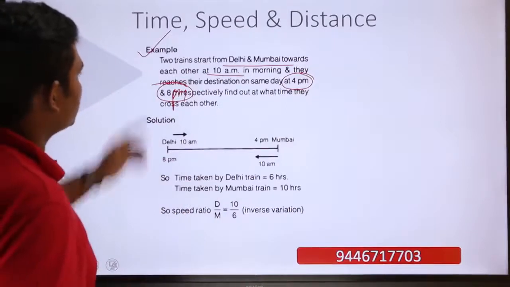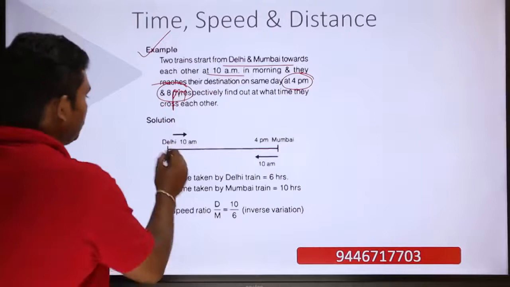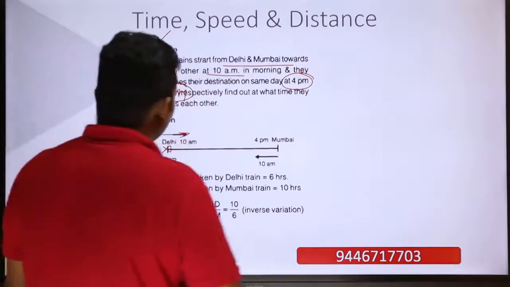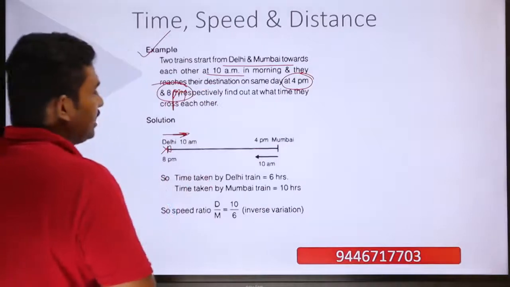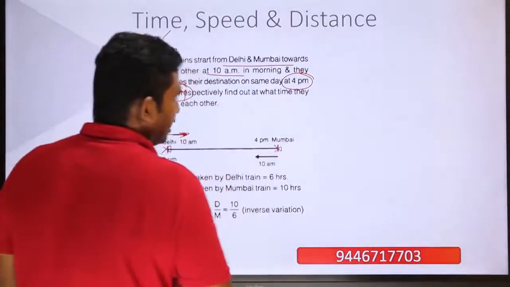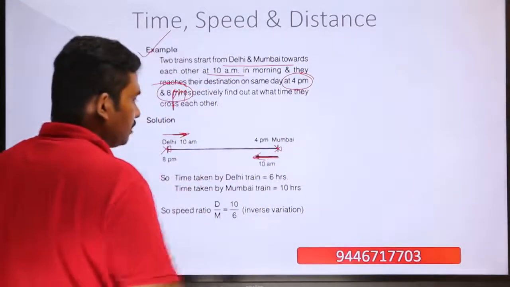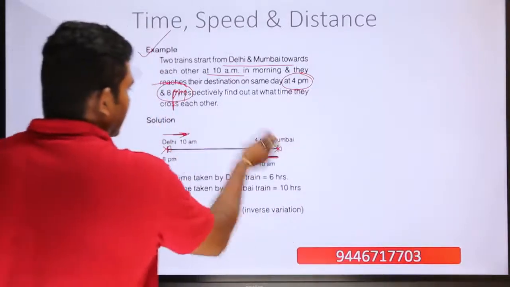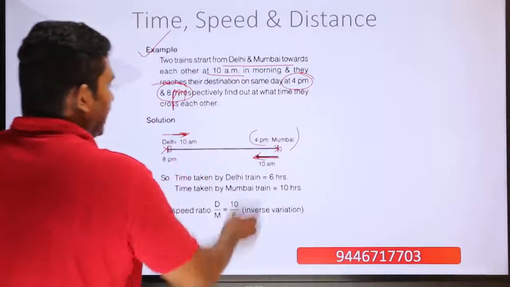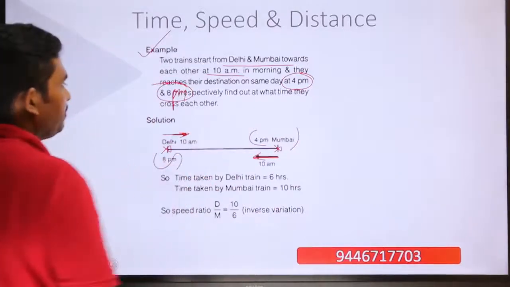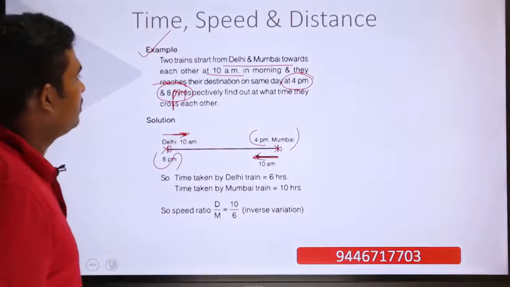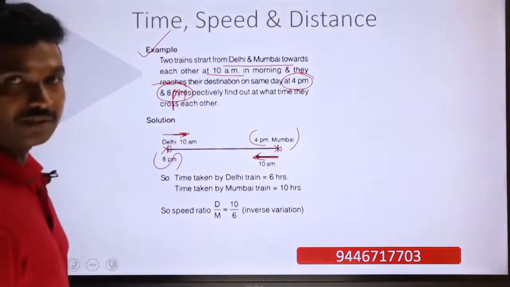So two trains are starting from Delhi and Mumbai. So one train is starting from Delhi at 10 a.m. in the morning. Then the other train is starting from Mumbai at 10 a.m. in the morning. Both of them are moving towards each other. And this train reaches Mumbai at 4 p.m., and this train is reaching Delhi at 8 p.m. So we will have to find out what time they are crossing each other.